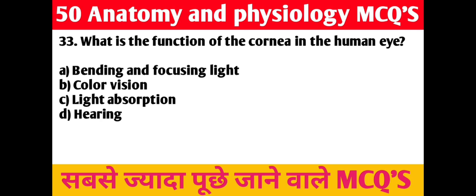33. Question. What is the function of the cornea in the human eye? A. Bending and focusing light. B. Color vision. C. Light absorption. D. Hearing. Right answer is A. Bending and focusing light.